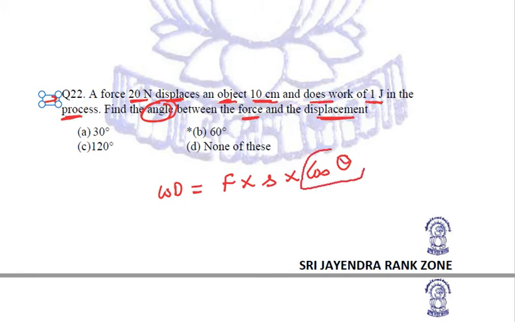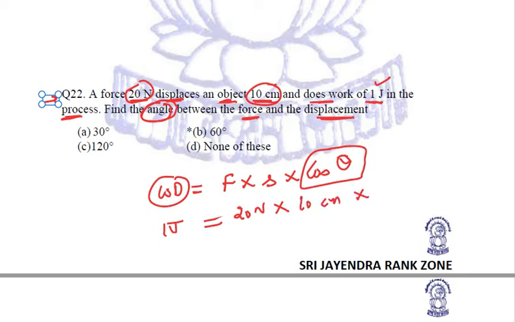So we first have to find the value of cos theta, and then we know the values of various angles of cos theta. Putting the values, the work done is 1 joule, force is 20 Newton, and the distance is 10 centimeter, all given in the question.